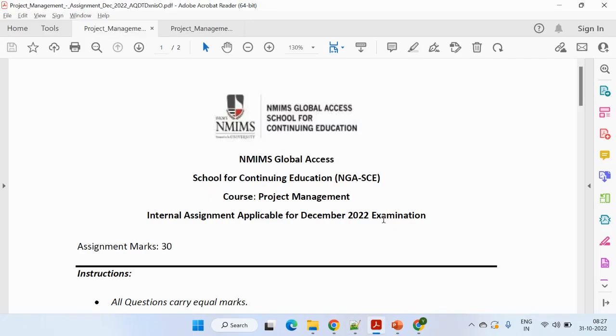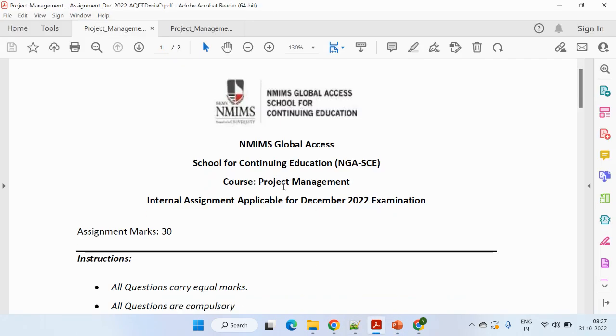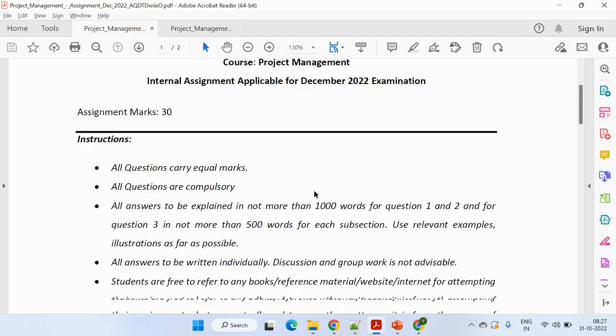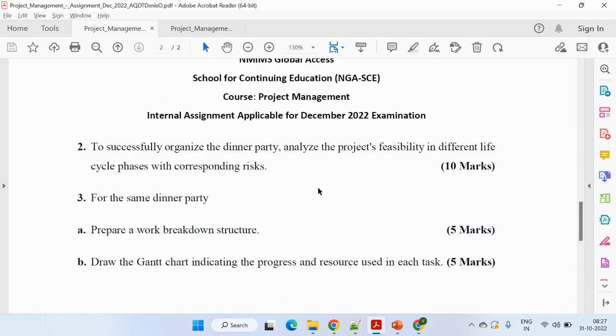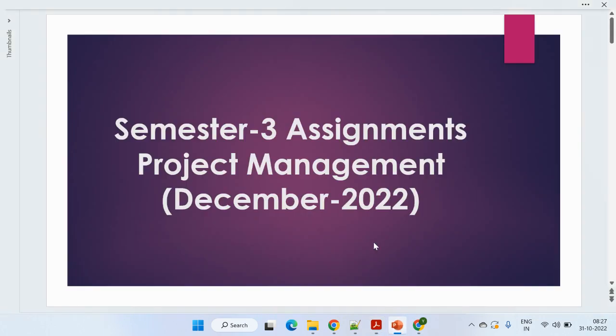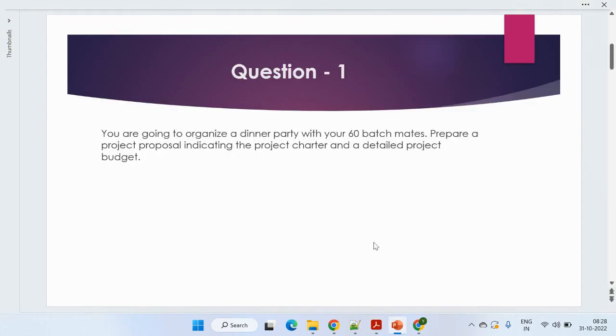So let's quickly start with the assignments. This is the PDF. Make sure the course is project management, don't get confused. These are the three questions for second, third A and third B. So let's start with our first question. You are going to organize a dinner party with your 60 batchmates. Prepare a project proposal indicating the project charter and a detailed project budget.